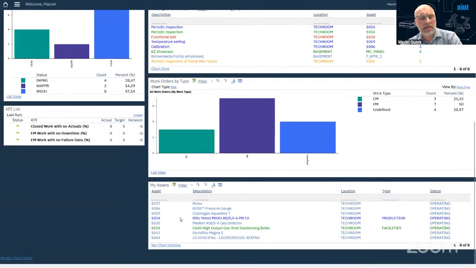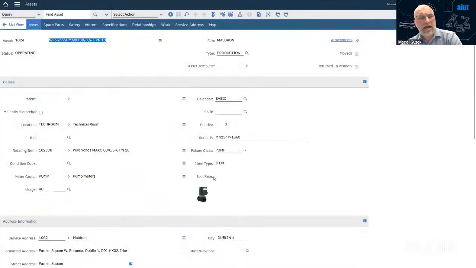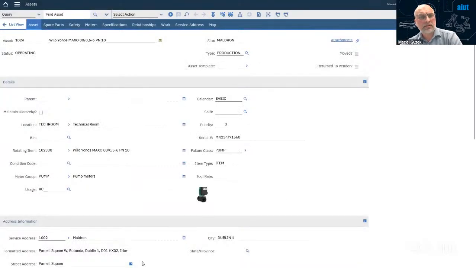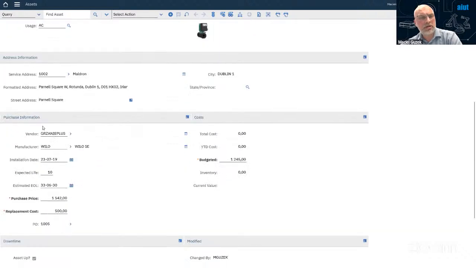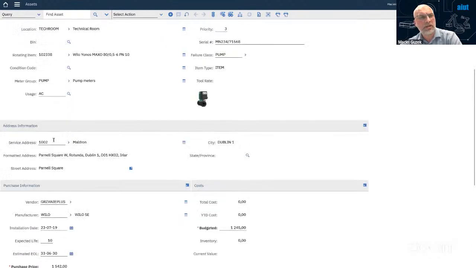But starting with the digital twin. So first of all, to understand what assets I have, where they are, and what information is available, I will switch to one of our assets. Actually, this is a Wilo pump that we will see in Simon in a moment. So I've got a lot of technical data here, basic data from the manufacturer, and some of the history from my system, what's going on here.